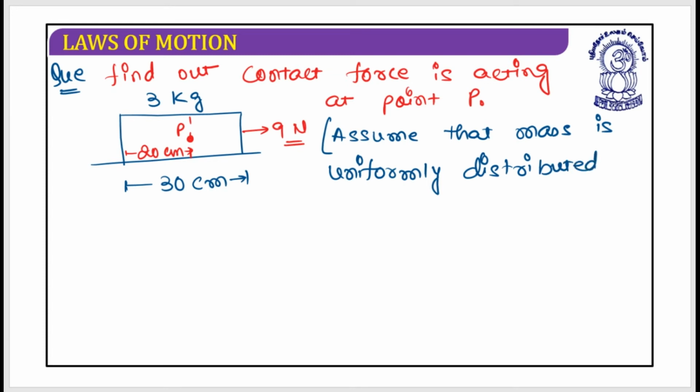So the distribution of mass is uniform, and you need to find out the force that is acting at point